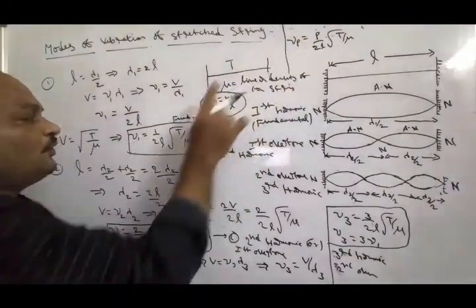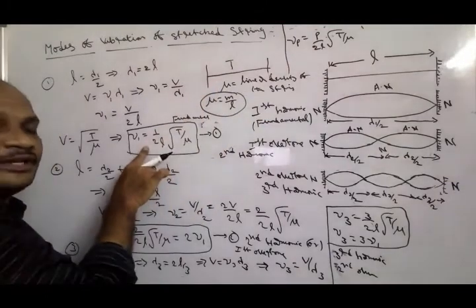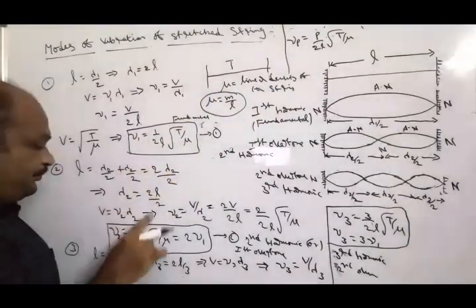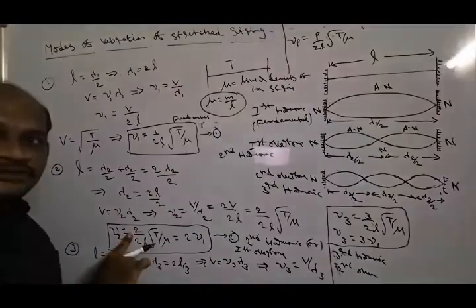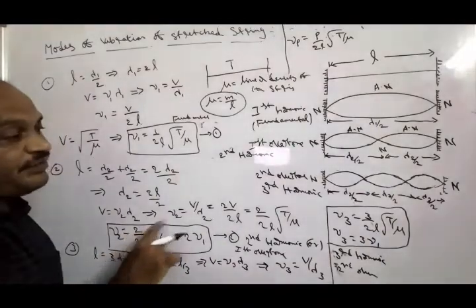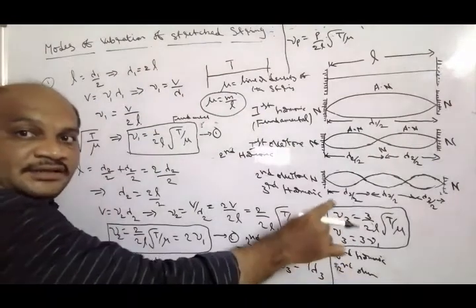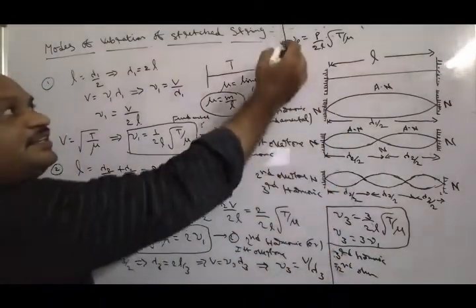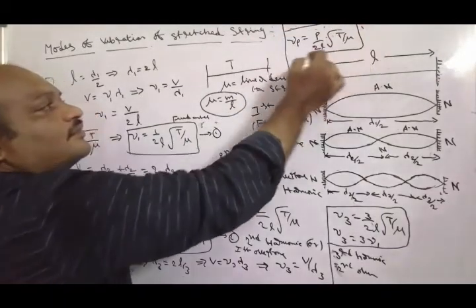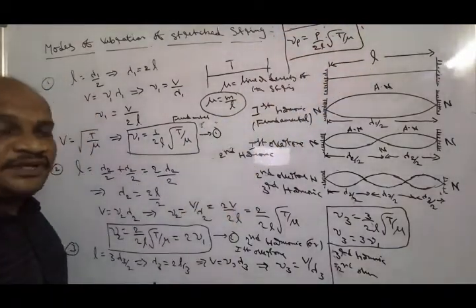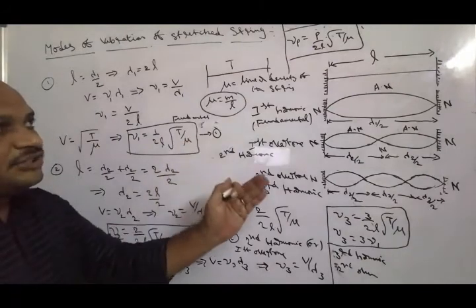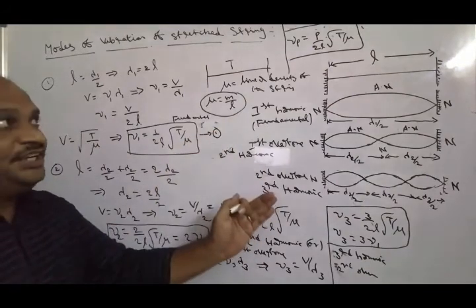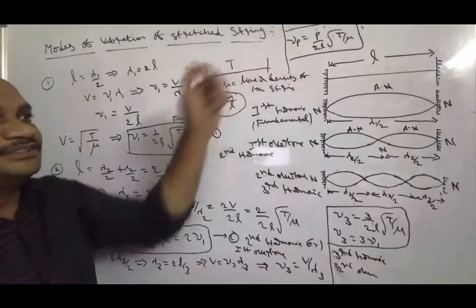If p is equal to 1, fundamental vibration or fundamental frequency; p is equal to 2, second harmonic or first overtone frequency; p is equal to 3, third harmonic or second overtone frequency, and so on we are taking. This is the frequency of the transverse wave along a stretched string with p segments.